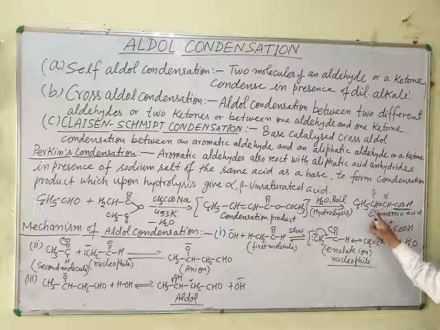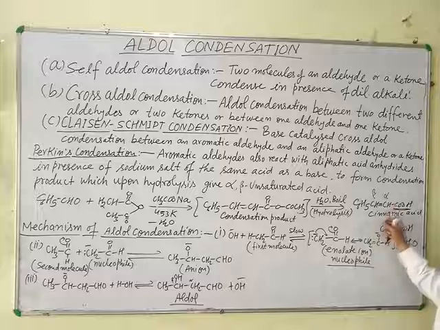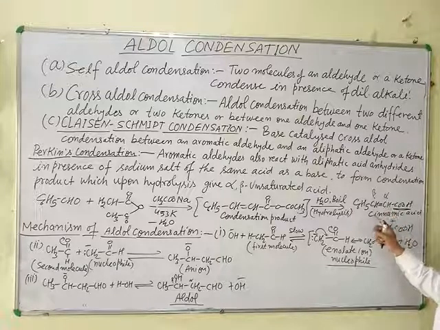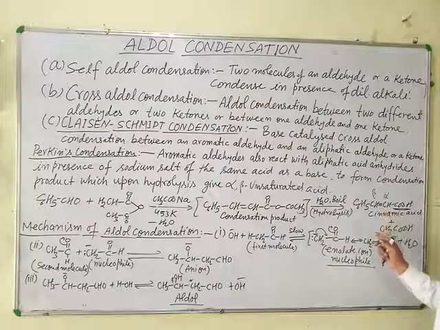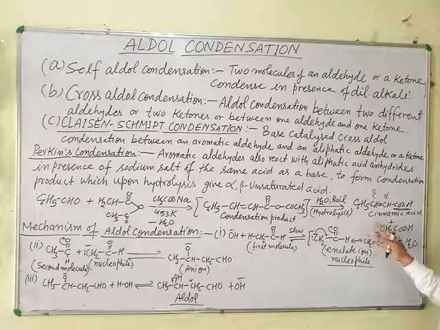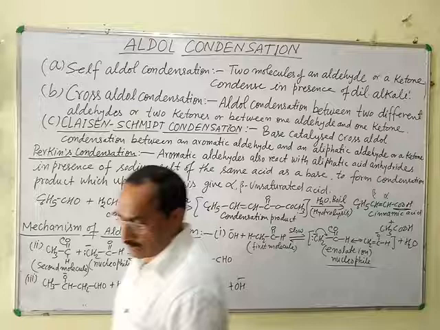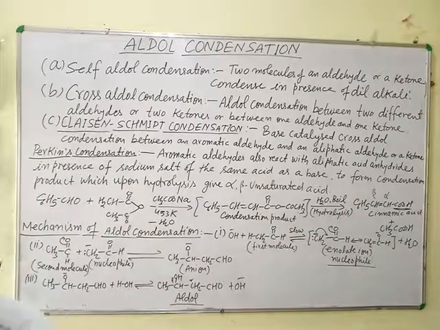The double bond is present between the alpha and beta carbon, so it is called alpha beta unsaturated carboxylic acid. Commonly it is known as cinnamic acid. Cinnamic acid plus acetic acid is formed in this case. This reaction is known as Perkin condensation.